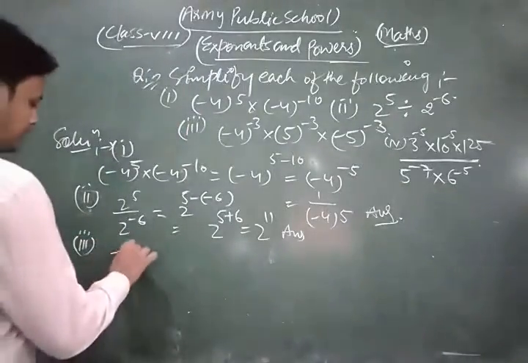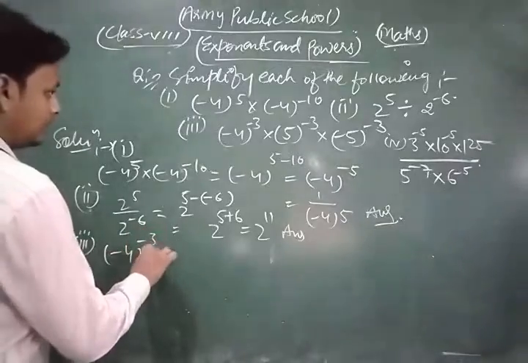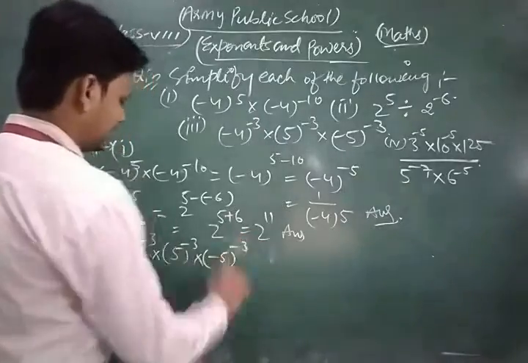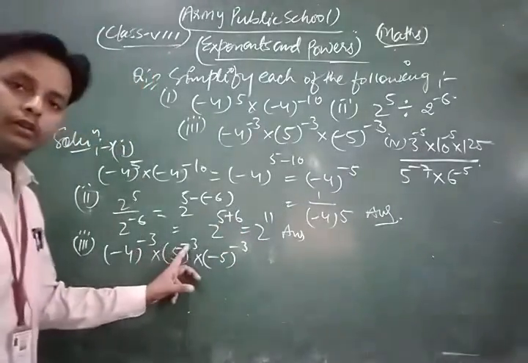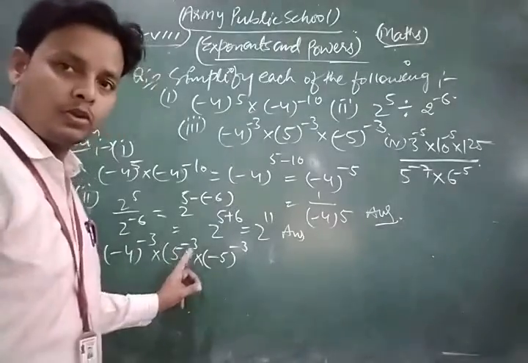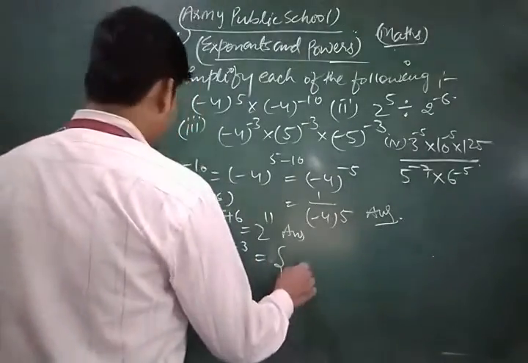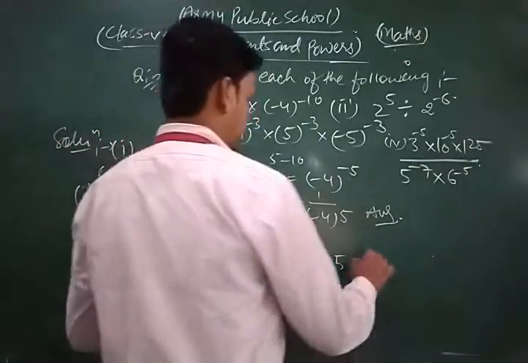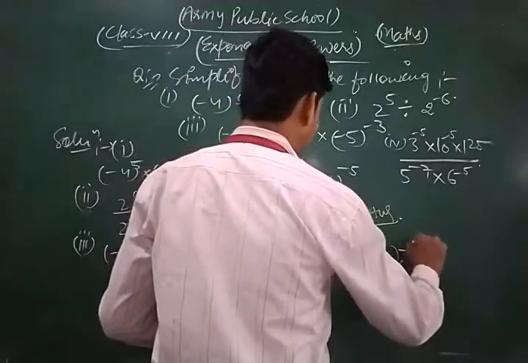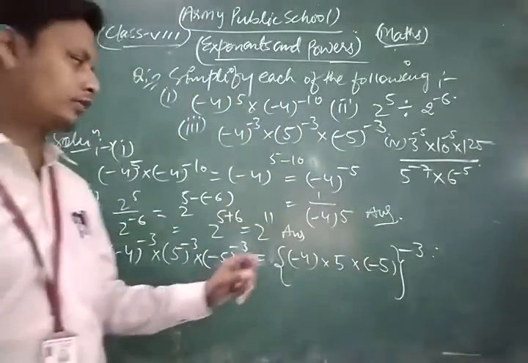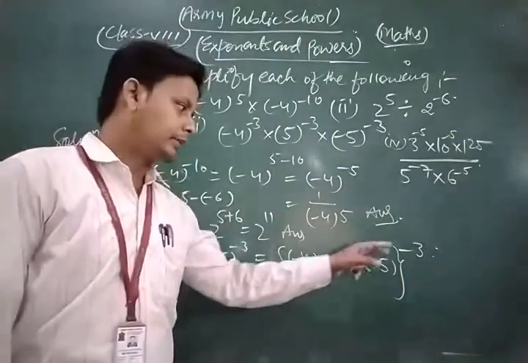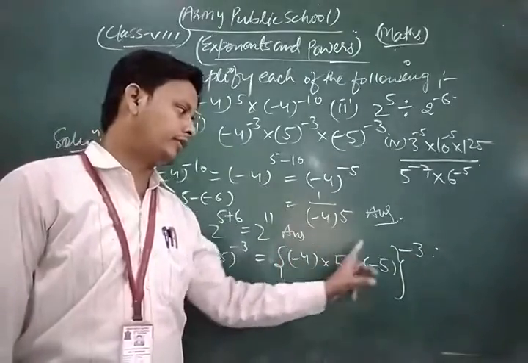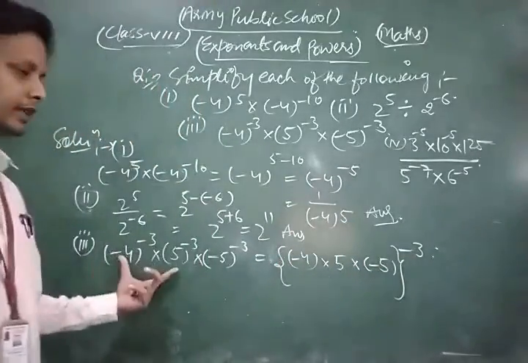In third question, this is minus 4 to the power minus 3, 5 to the power minus 3 into 5 minus 5 to the power minus 3. So look here, the power is the same. So we can write minus 4 multiplied by plus 5 multiplied by minus 5 to whole power minus 3, because, dear friends, according to laws of exponents, if we break the brackets, then the power minus 3 takes place at minus 4, 5 and minus 5. So in this way we can arrange the given questions.